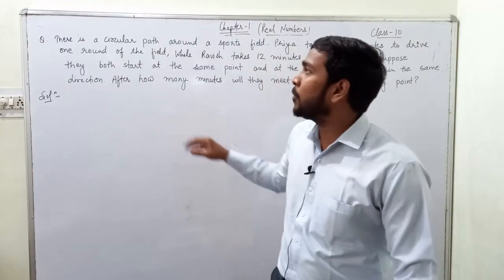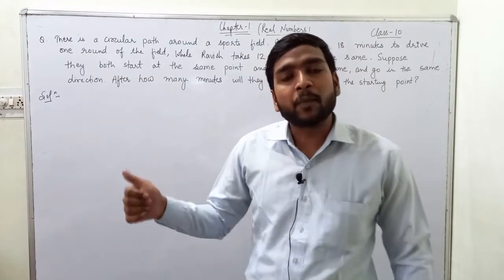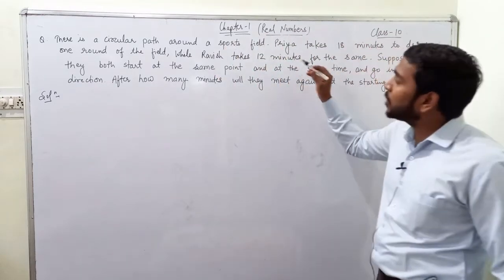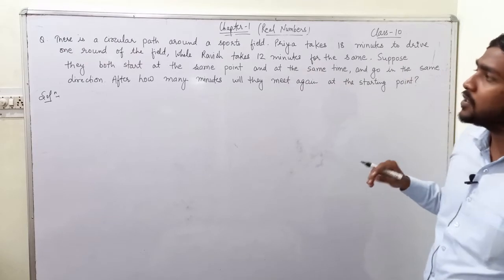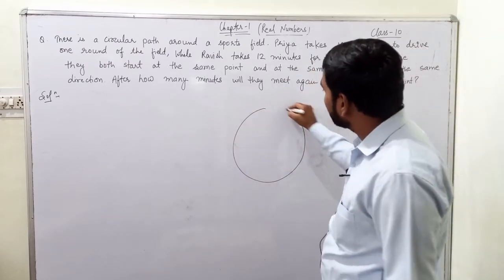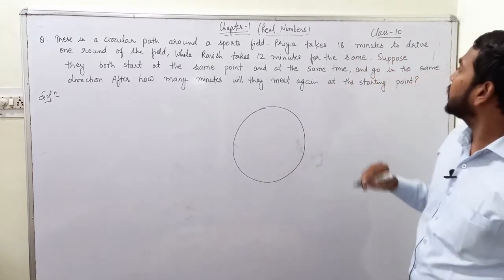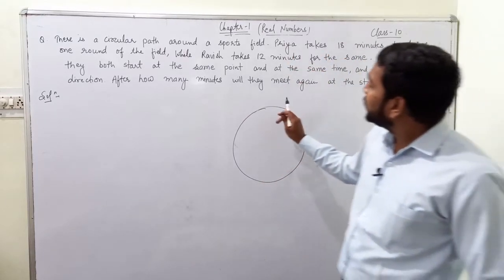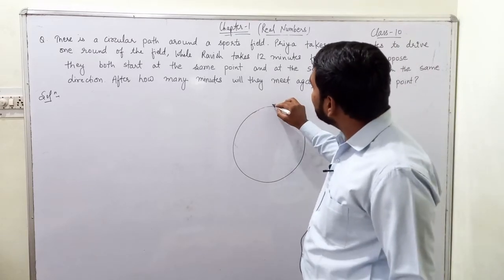Now look at this problem. I have also discussed this problem in the previous video, where I said that we will study a question based upon LCM, in which there is a circular path. There are two runners, Priya and Ravish. They both start at the same time.